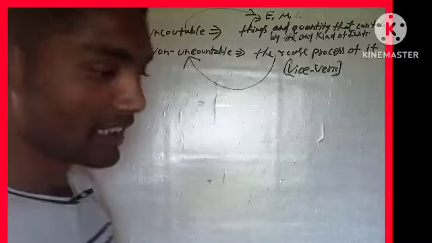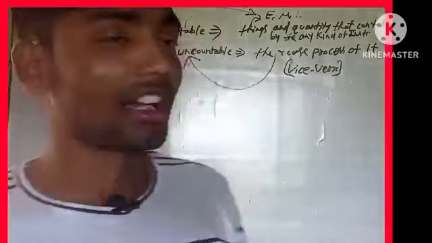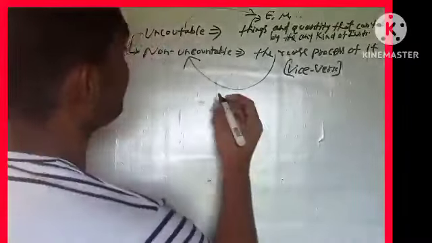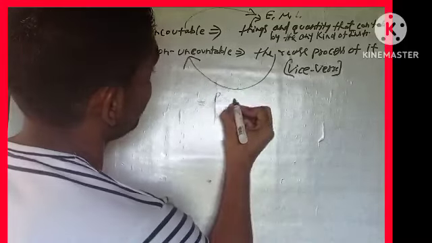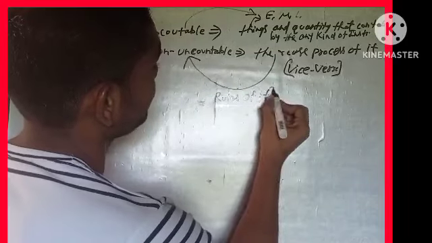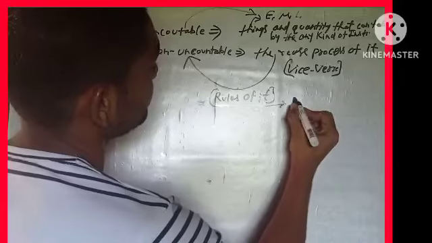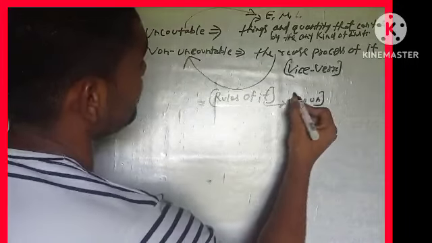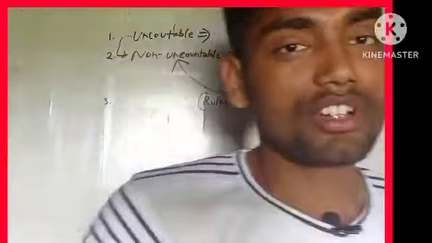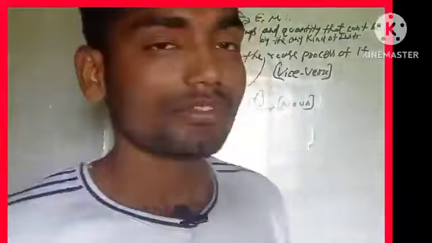And then the third thing is that we will talk about the rules of noun. So guys, you have read many noun rules.